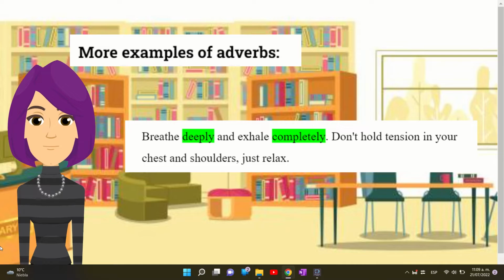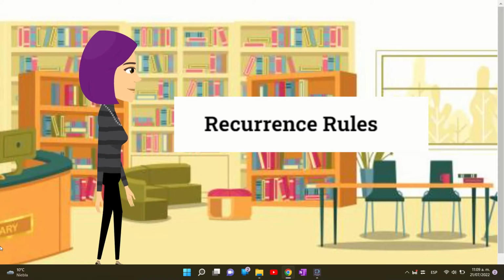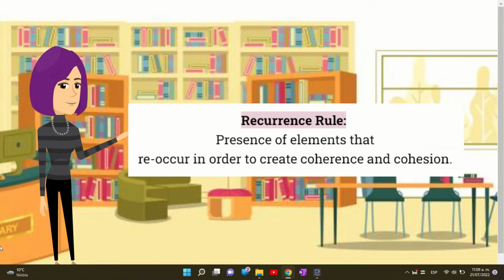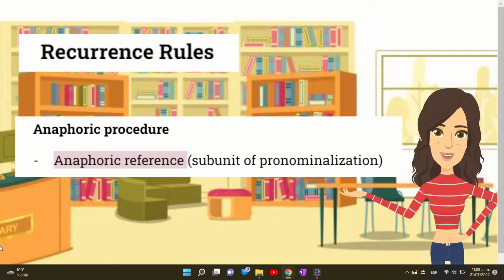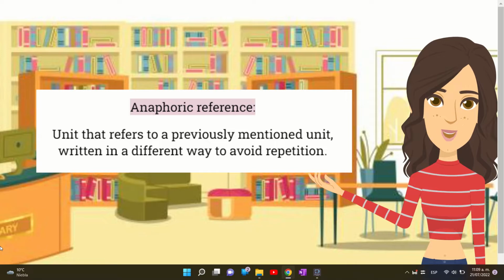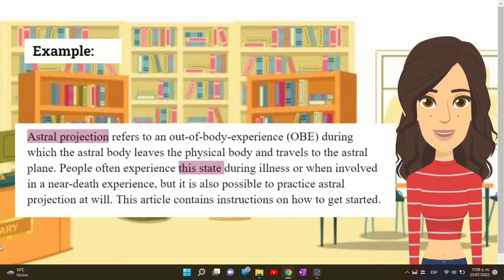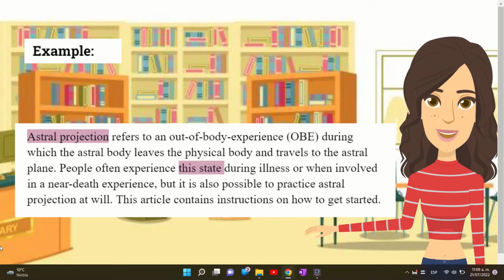Now let's move to the next object of our analysis, which corresponds to the recurrence rules. A recurrence rule is the presence of elements that reoccur in order to create coherence and cohesion. The first recurrence rule we can identify is an anaphoric procedure, corresponding to the subunit of pronominalization, specifically an anaphoric reference. An anaphoric reference is a unit that refers to a previously mentioned unit, written in a different way to avoid repetition. Let's look at the following example, where the subject astral projection is later replaced by the unit this state.